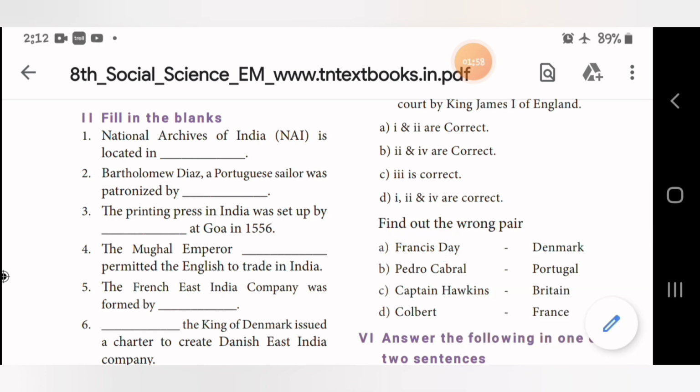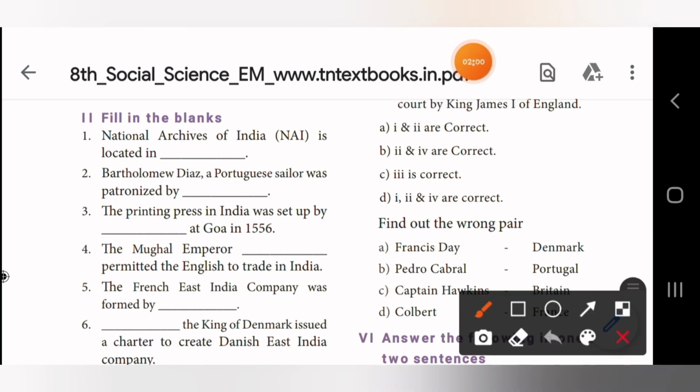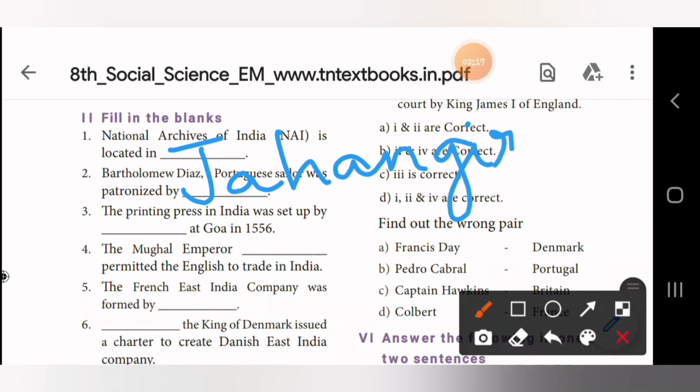Fourth one, the Mughal Emperor dash permitted the English to trade in India. Who was that? It's Jahangir. The Mughal Emperor Jahangir permitted the English to trade in India.